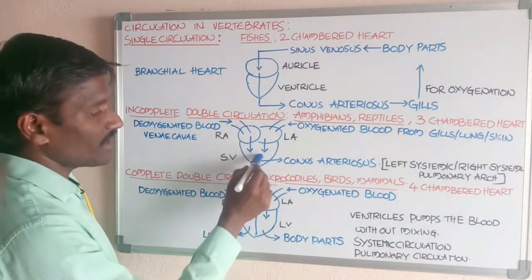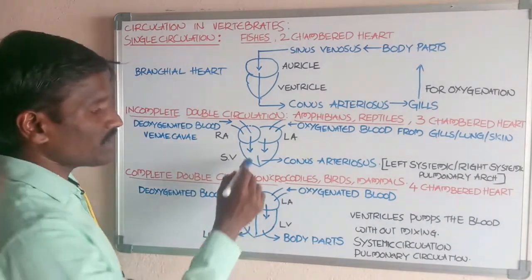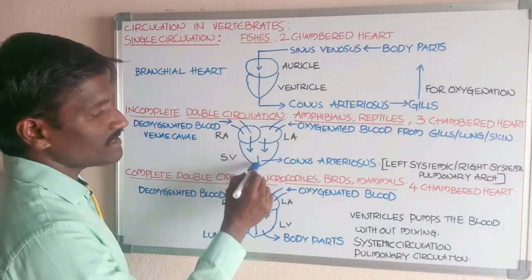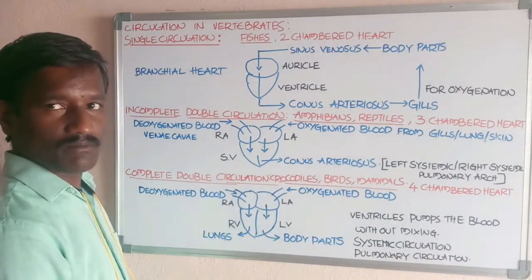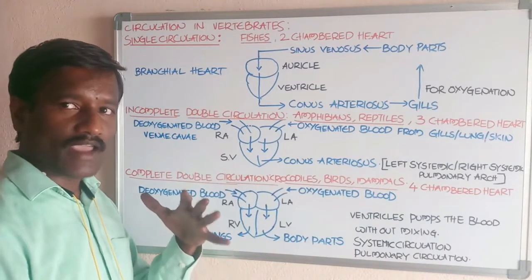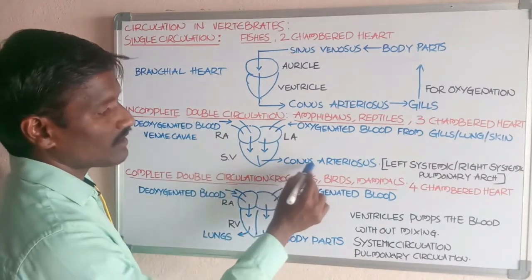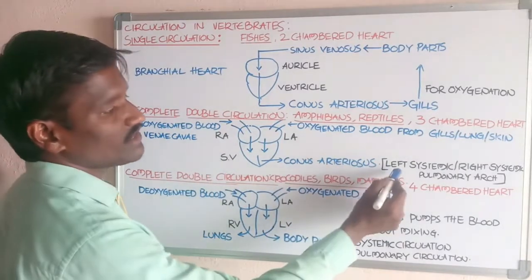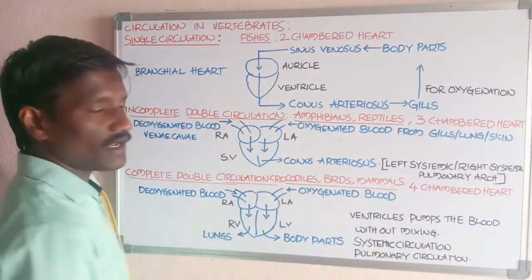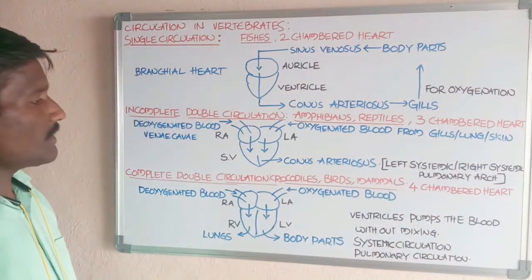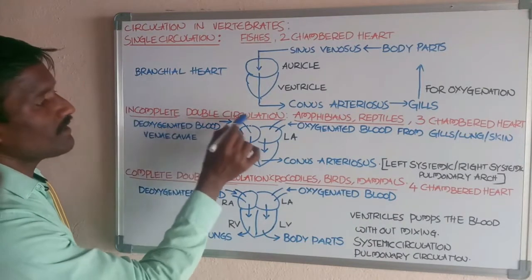The oxygenated and deoxygenated blood present in the right atrium and left atrium is pumped into the single ventricle. In the single ventricle, the blood is mixed up. After mixing, the blood goes to the body parts. Mixed blood is carried to the body parts of the organism through the conus arteriosus, which divides into the left systemic, right systemic, and pulmonary arch. This is called incomplete double circulation.